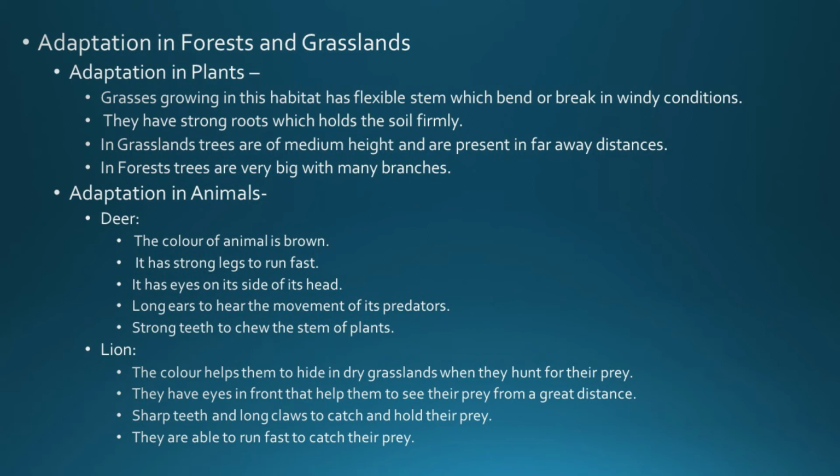Now, in grassland, deer and lion are the main animals. So, first we will discuss how deer have adapted to live in grassland, and then lion, how they have adapted to live in grassland forest area. Deer, the color of the animal is brown. It has long legs to run fast. Why strong legs to run fast? If they are not able to run fast, then lion, their predator, will catch them and make them their prey. Then it has eyes on the sides of its head.